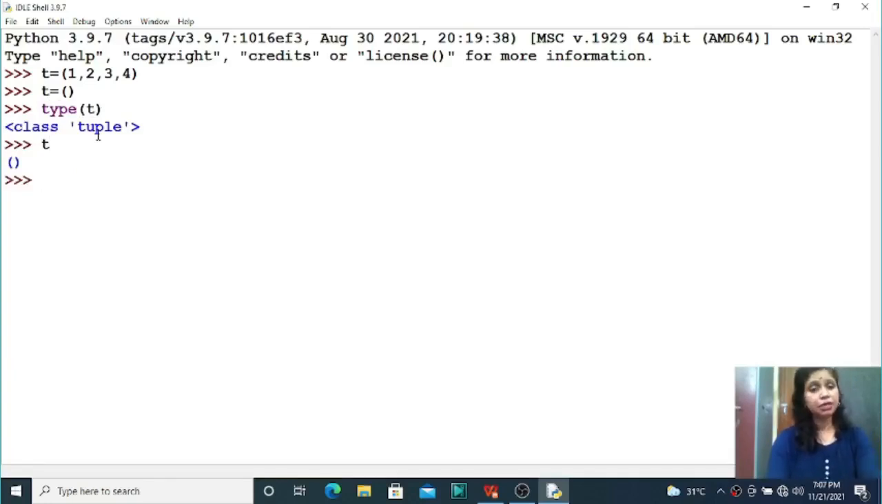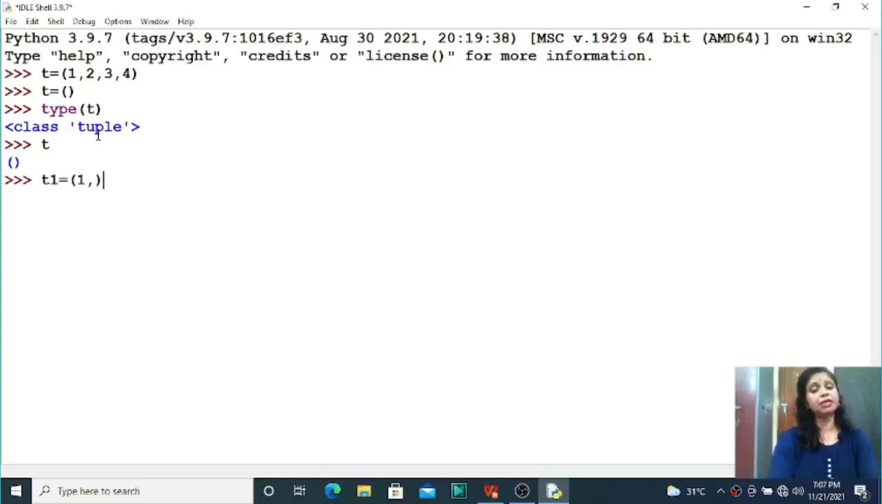How do you declare one tuple variable with a single element? This one is a very important question. Suppose your tuple variable name is t1, then you are using one single element only. So 1 is the single element, then put a comma. Otherwise that is considered as an integer variable.